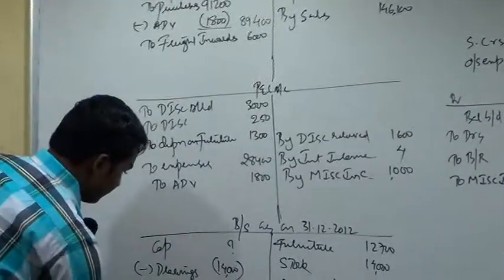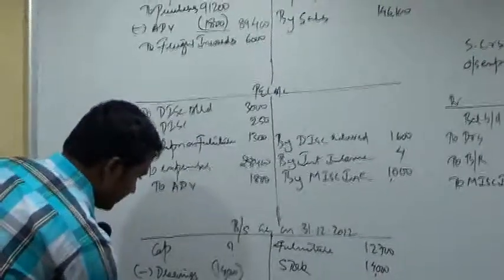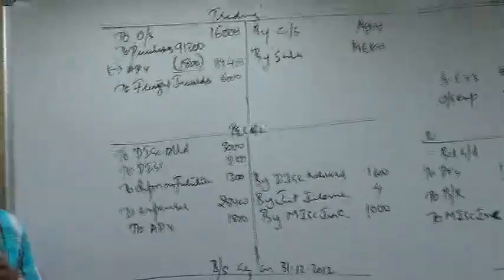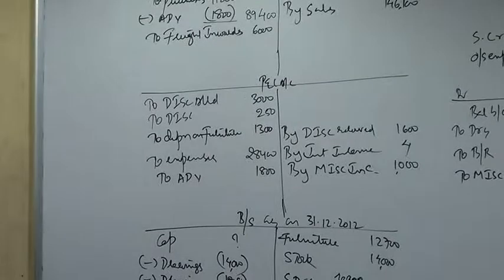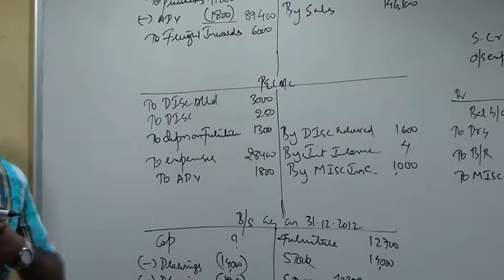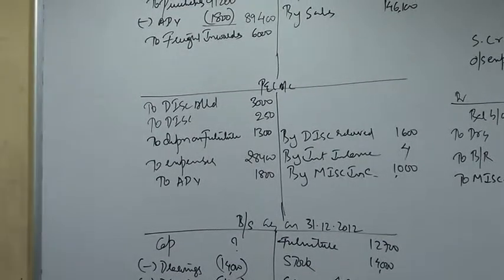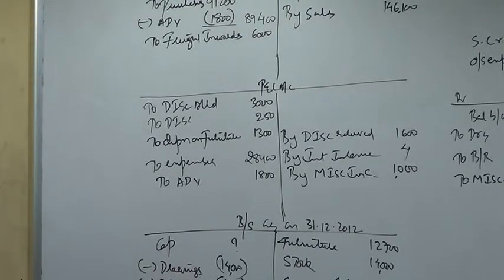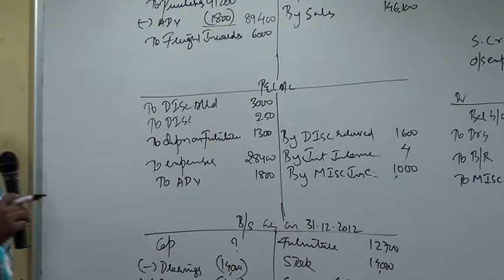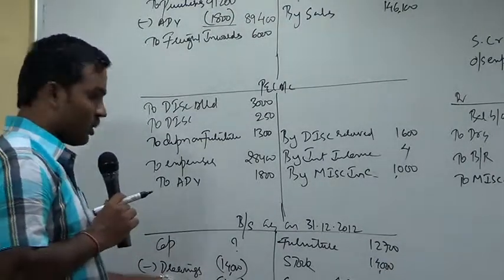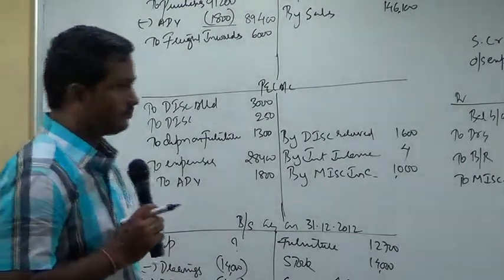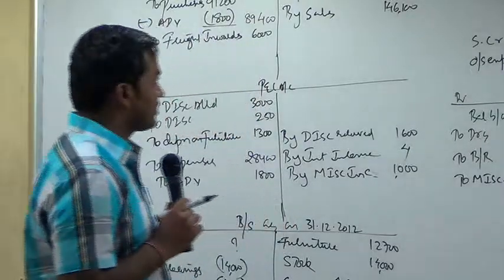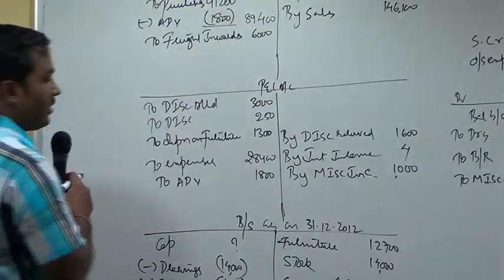Less drawings, 1,808. Below capital show drawings 1,808. That's it. Now I can close the accounts one by one.